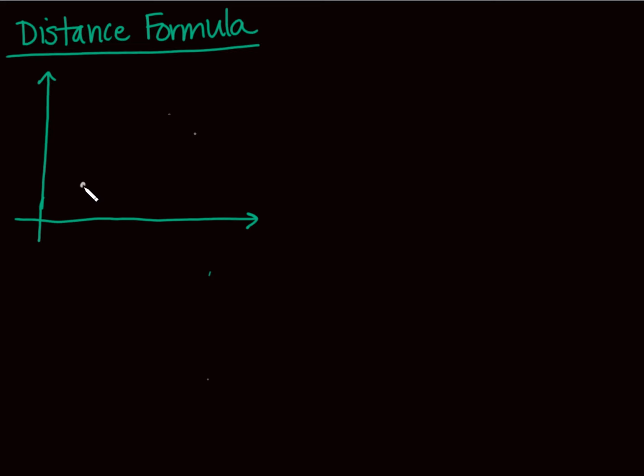So let's just take a point in quadrant 1. A lot of times in mathematics, we say, without loss of generality, let's grab 2 points in the first quadrant. It means I'm going to put these 2 points in the first quadrant. Does this formula only work for points in the first quadrant? No, obviously not. But I don't want to have to show this proof for every single point in every single quadrant. So without loss of generality, let's put this in the first quadrant.